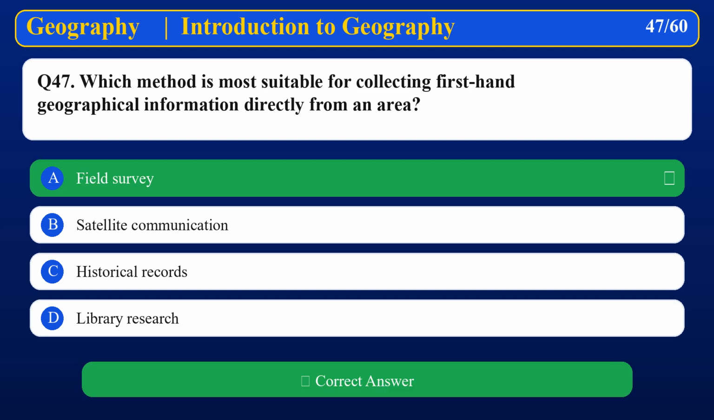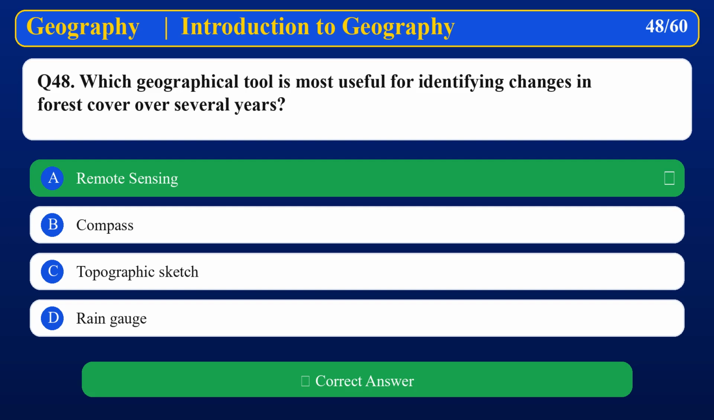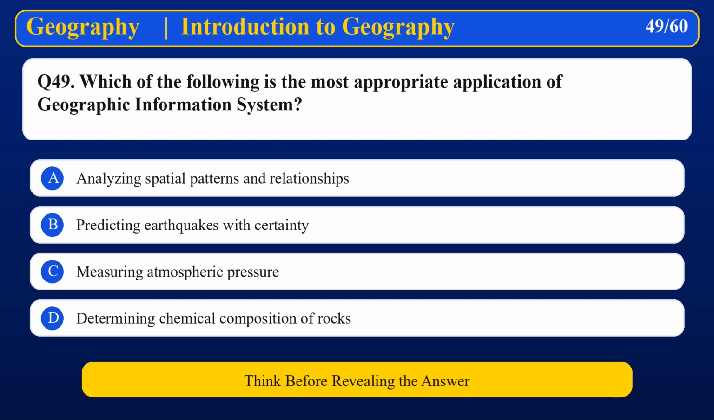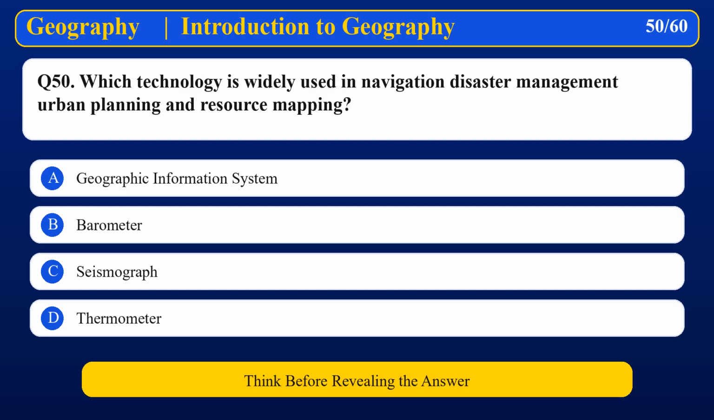Field survey. Which geographical tool is most useful for identifying changes in forest cover over several years? Remote sensing. Which of the following is the most appropriate application of geographic information system? Analyzing spatial patterns and relationships. Which technology is widely used in navigation, disaster management, urban planning, and resource mapping?